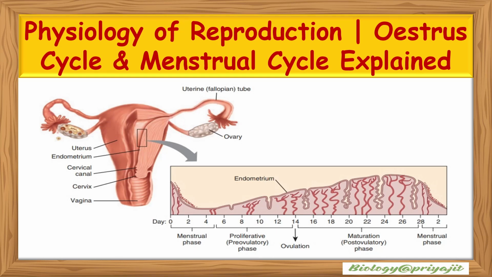Today we will explore the fascinating physiology of reproduction, focusing on the estrous cycle in non-primates and the menstrual cycle in primates. We will see step by step how hormones from the brain and gonads coordinate ovulation, prepare the uterus, and if needed, support the process of pregnancy. By the end of today's discussion, you will understand how these reproductive cycles not only ensure the continuation of life but also maintain hormonal balance and reproductive health.